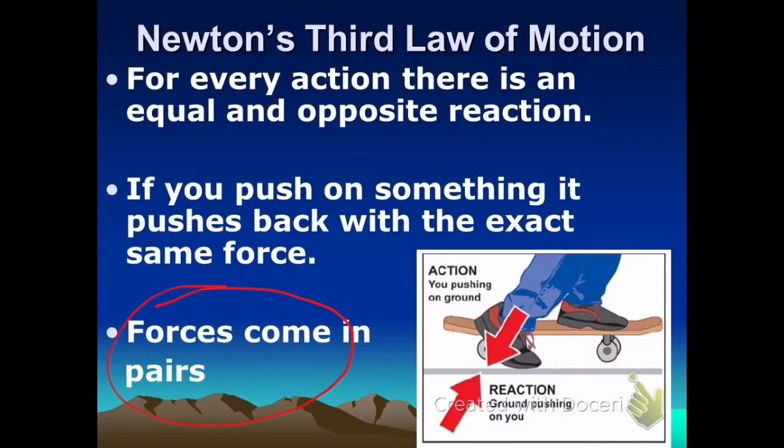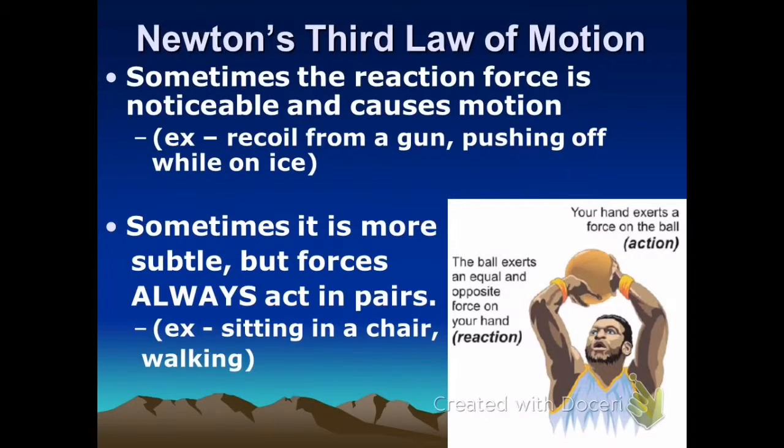So when you push off the ground to go skateboarding, the ground pushes off of your foot as well. We call these action-reaction pairs. Sometimes these force pairs are very noticeable and they're going to cause motion in both of the objects, right? So when you fire a gun, the bullet goes forward and the gun goes backwards. It's called recoil. When you're ice skating and you push off of a friend, you're both going to go backwards. And so those are times where that reaction force is noticeable and it causes motion.